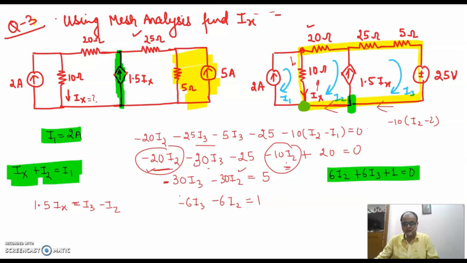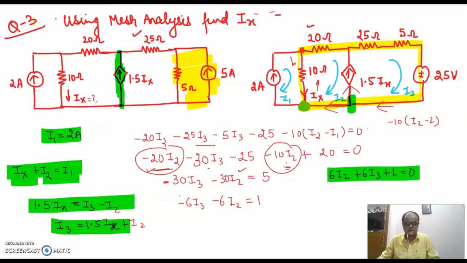Fine. So incoming current is I3 and the outgoing currents are 1.5 Ix plus I2. So I have got these equations as well.